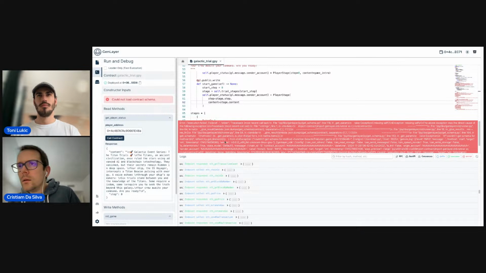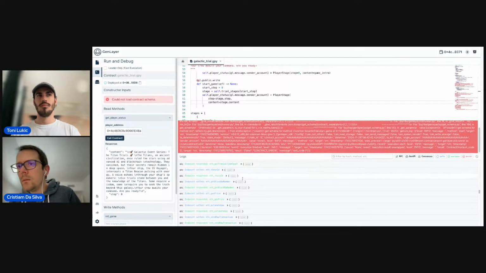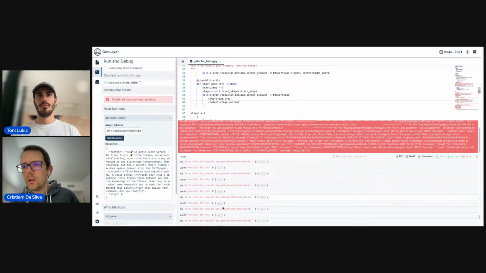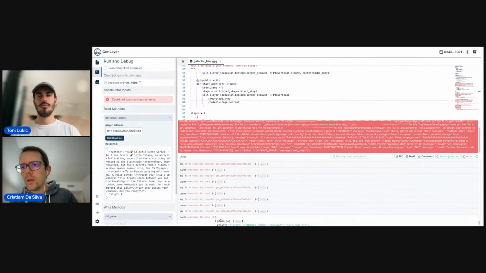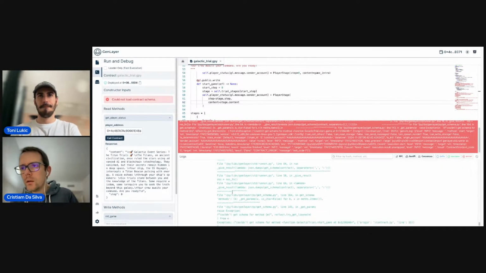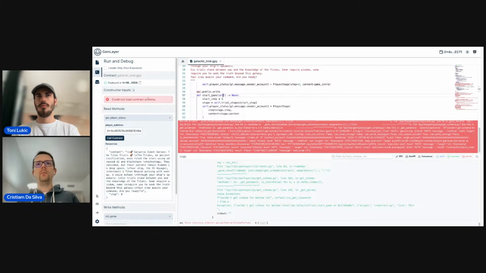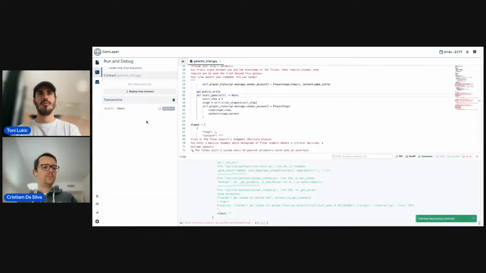Let's see, maybe we can go to the execution, which is usually easier to get the errors from. In this case, we can see that we couldn't get the schema for method start game. Oh, we messed it up here. Okay, now we can.